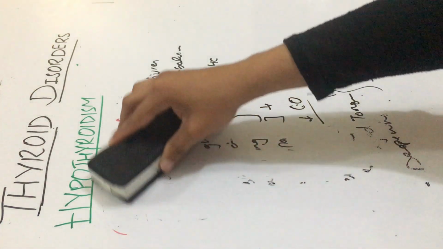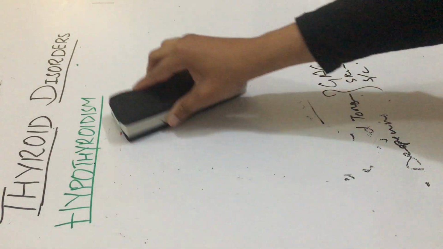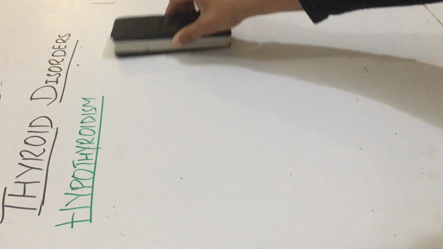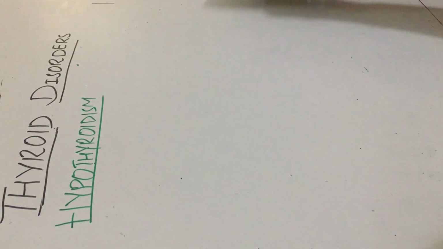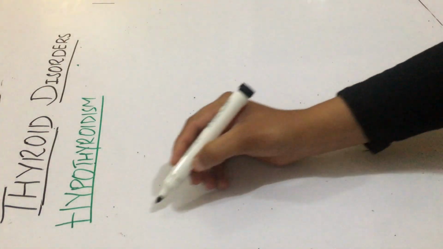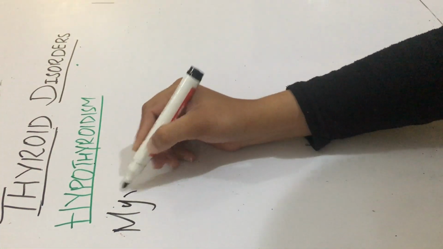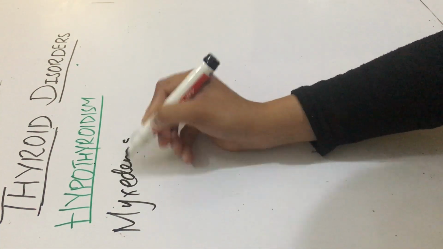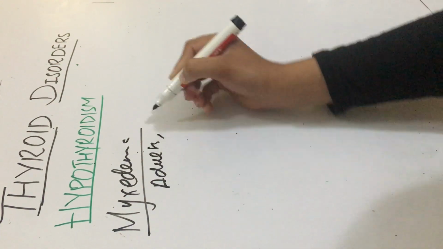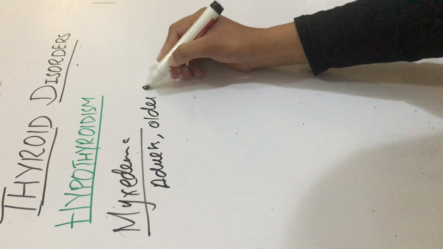Another term that is used is myxedema. As we discussed previously, the term cretinism was for hypothyroidism occurring in infants and childhood. What is myxedema? Myxedema is hypothyroidism which occurs in adults and older children.